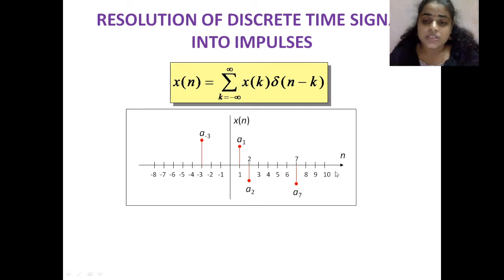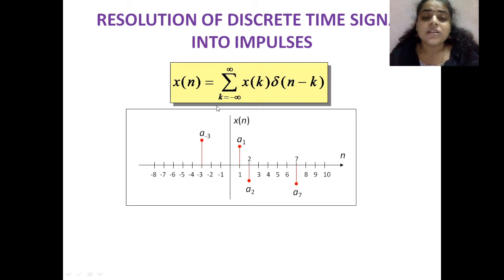So this is n and this is x of n. At -3 the coefficient is a minus 3, at 1 the coefficient is a1, at 2 the coefficient is a2, and at 7 the coefficient is a7. So in general you can represent this x of n, the discrete time signal, in any of the 4 ways that we have discussed earlier.